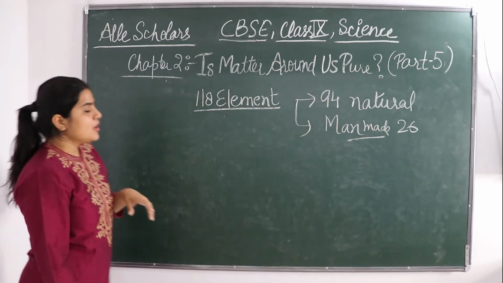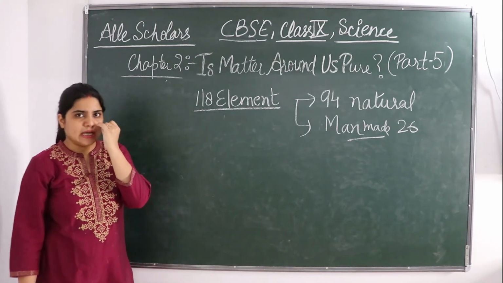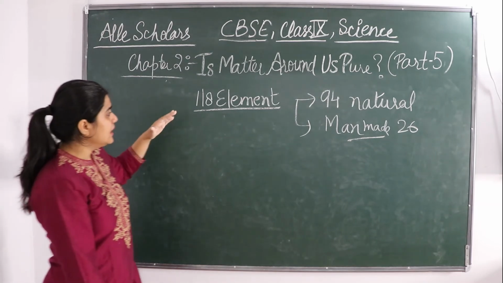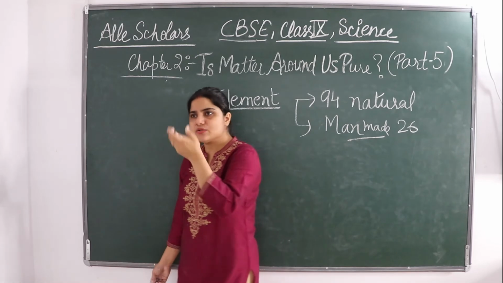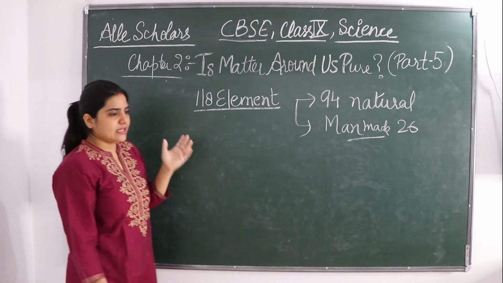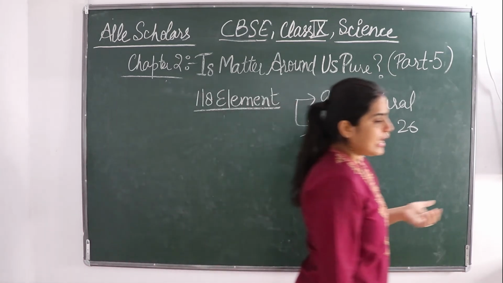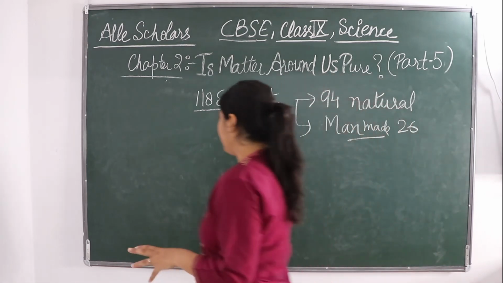Majority of elements are solid. Why? Because metals are more in number as compared to non-metals. तो metals को आप जानते हो कि वो generally solid होते हैं, तो elements भी generally solids होते हैं.